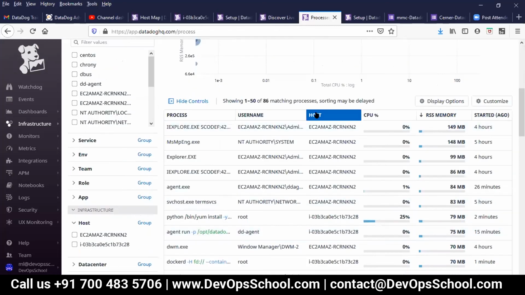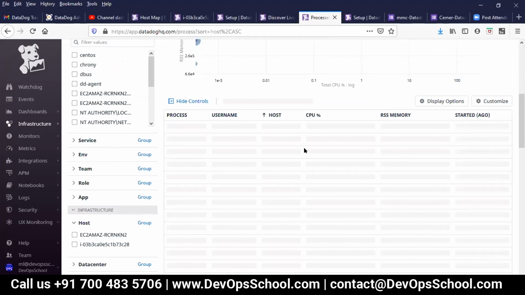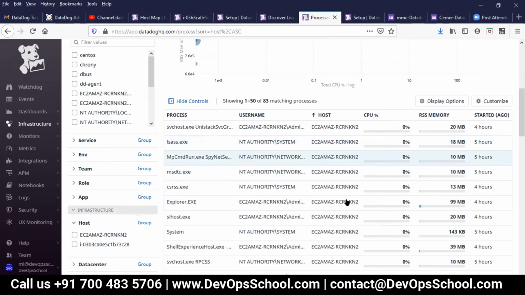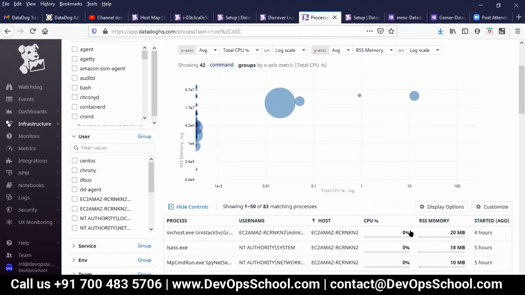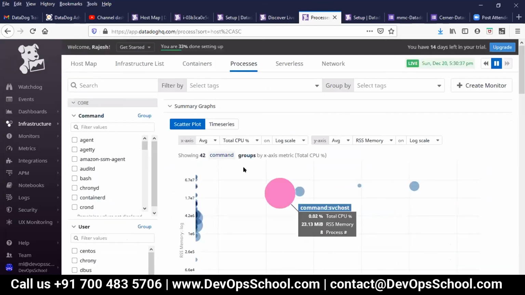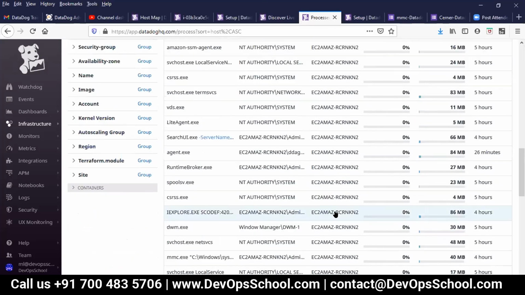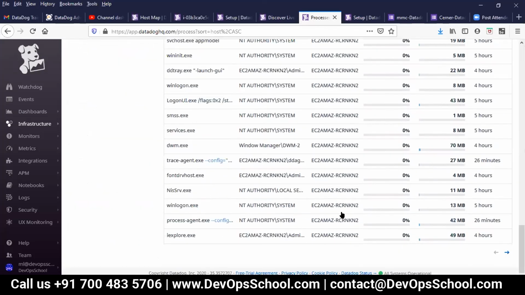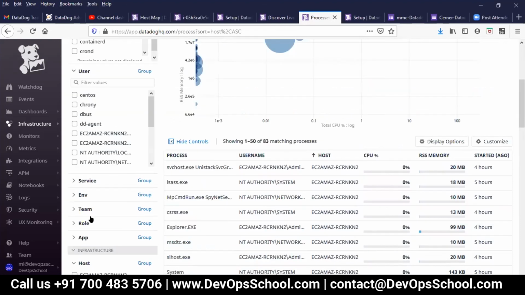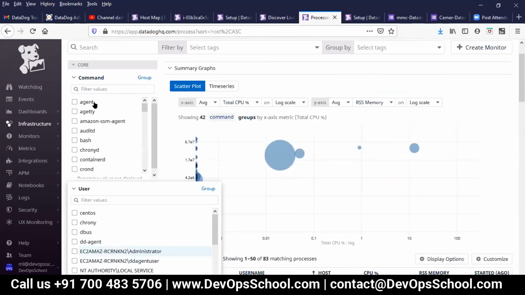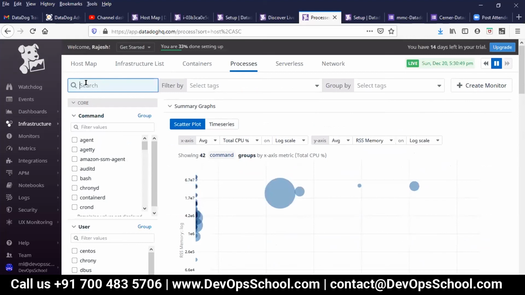So let's go for that. So I'm checking my node, and here this is the host of my node. It is not coming. This is all Windows, where has the Linux gone? Okay, no problem.